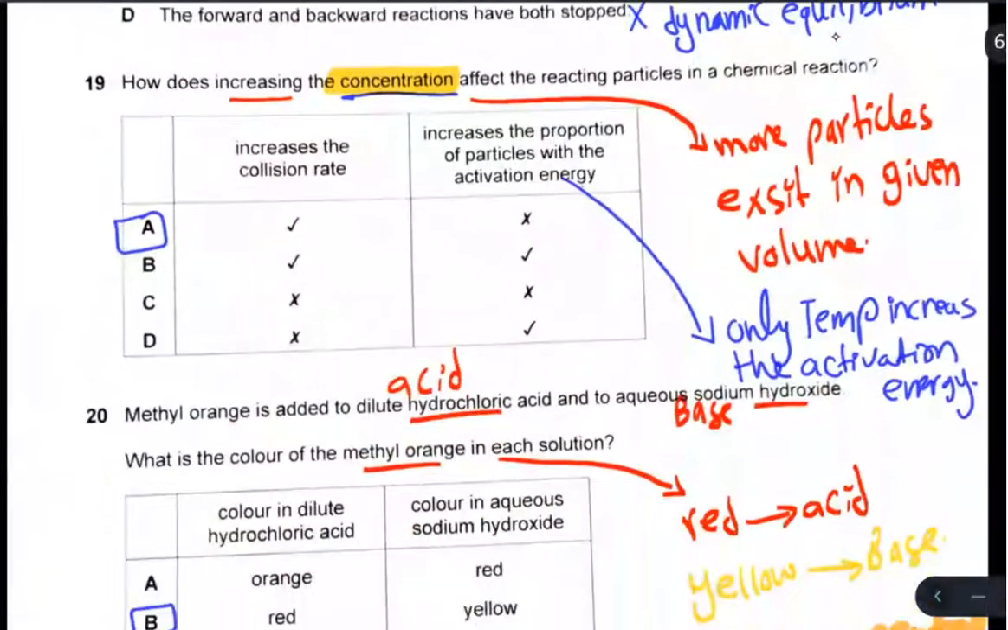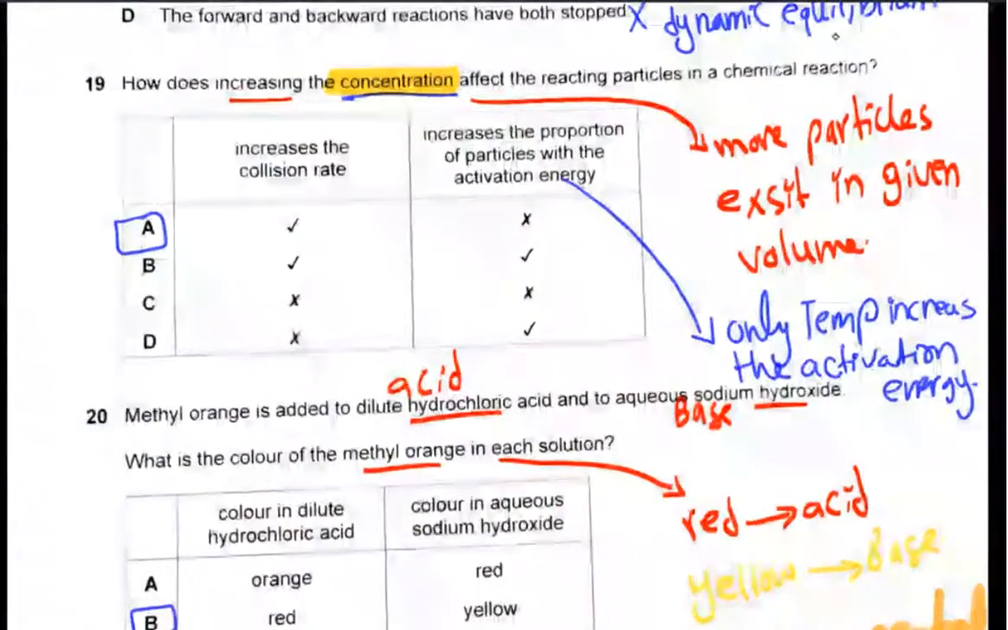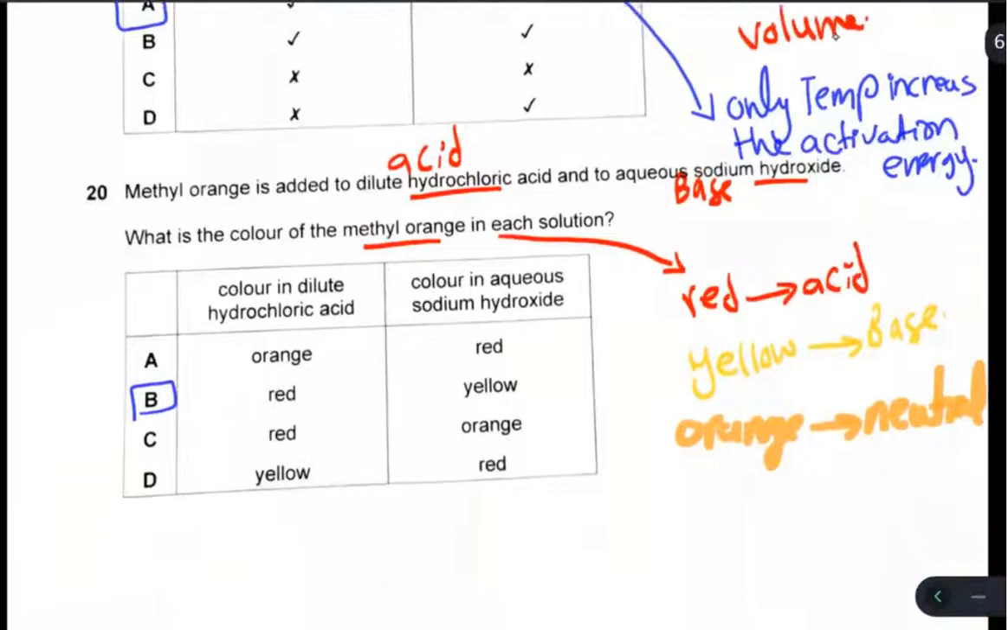Number 19. How does increasing the concentration affect the reacting particles in a chemical reaction? When concentration is increased, more particles exist in a given volume. That means a higher collision rate between particles, but the activation energy of the particles is still the same. So the answer will be A.